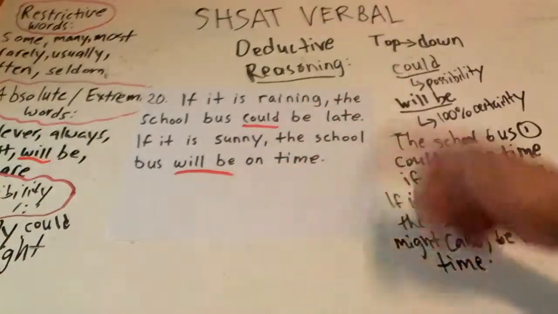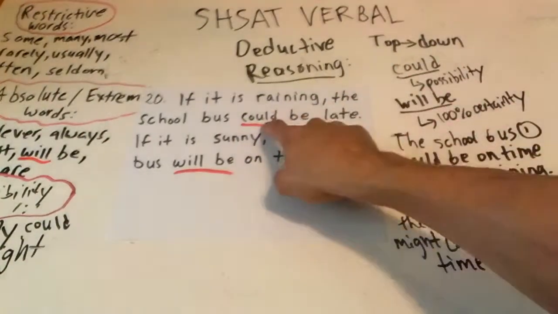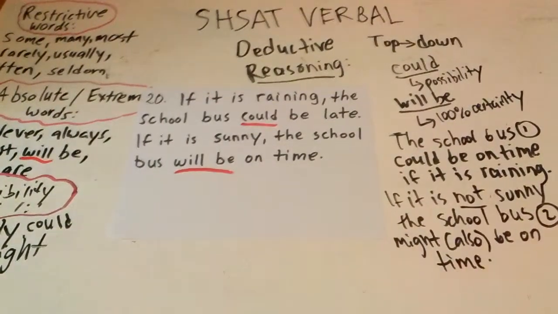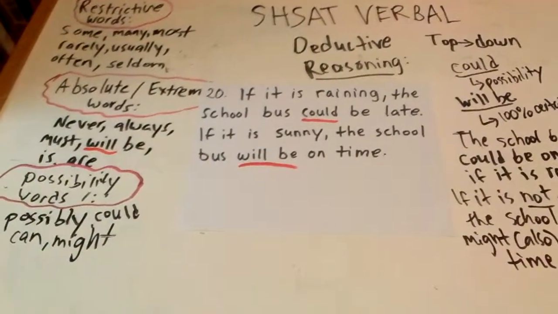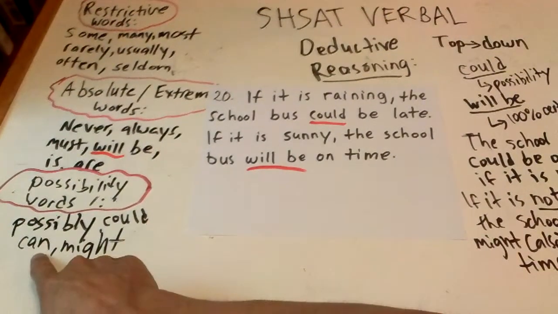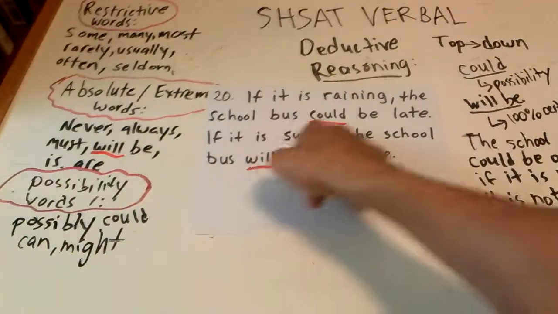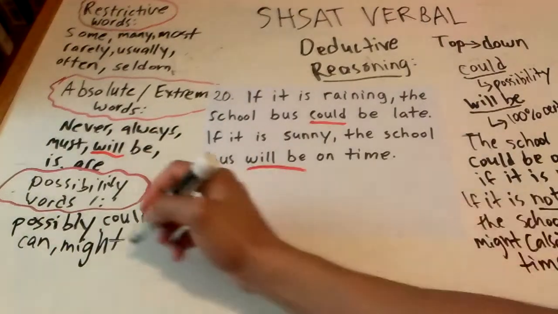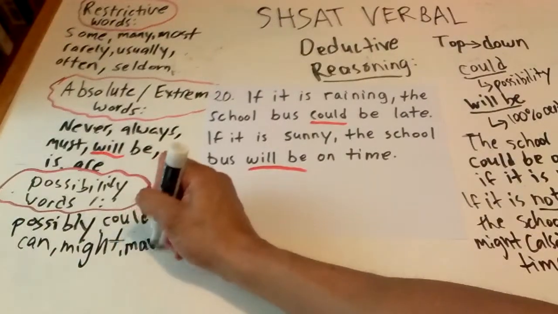Where's may? Oh, here. We used could. Could is where? It's here, in the pile with might. You can't see it, and that's why you're probably like, what is he talking about? See? There's a pile there. Could, might, can, possibly. Could is a possibility word. So we should put may there, because usually we don't ask. That's one way to speak English. It still works. Alright?